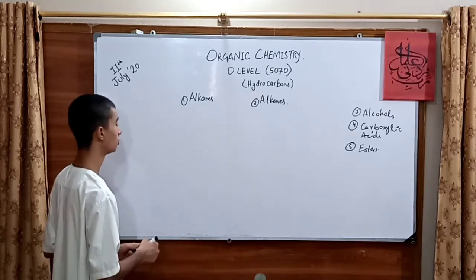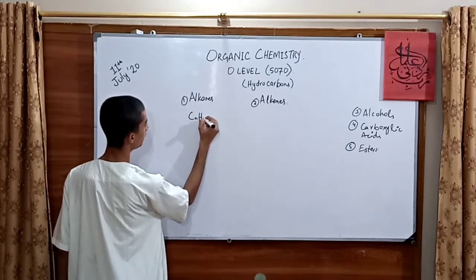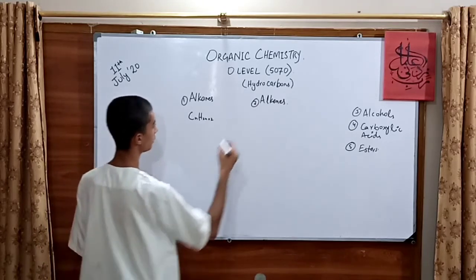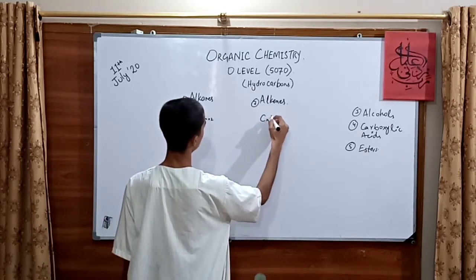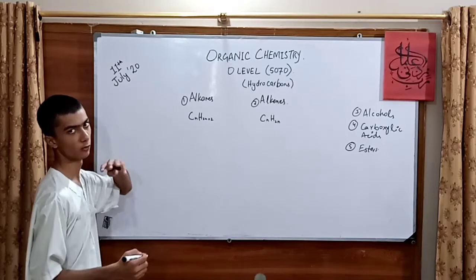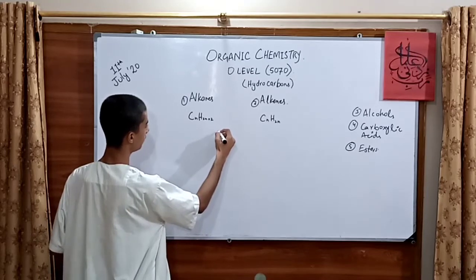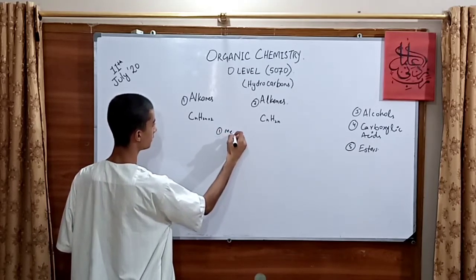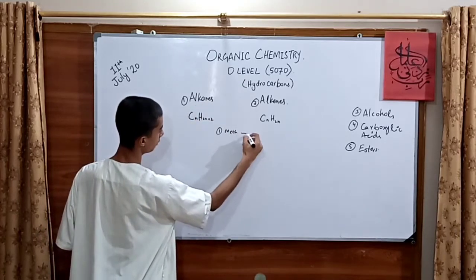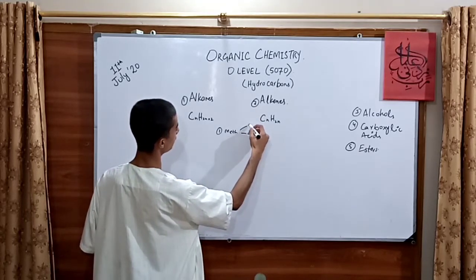Now, the general formula for alkanes is CnH2n+2, whereas for alkenes it is CnH2n. In organic chemistry, for one carbon, we have meth. For alkane it is methane, and for alkene it would be meth then ene.